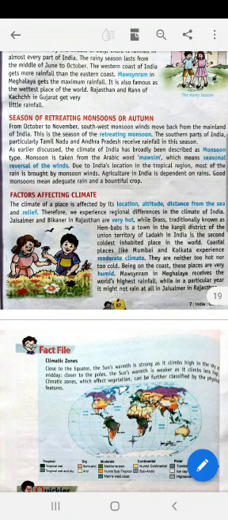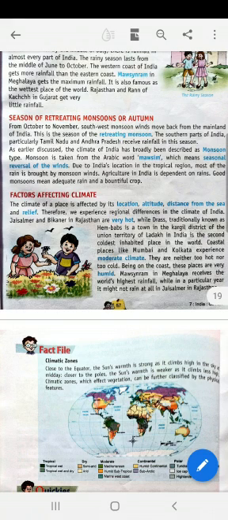And also with the altitude, that is height, as we go higher up to the hilly regions, the climate becomes cooler. And next is the distance from the sea. Away from the sea, cooler is the place, and also relief. So these are the four factors that affect the climate of a place. Therefore, we experience regional differences in the climate of India.